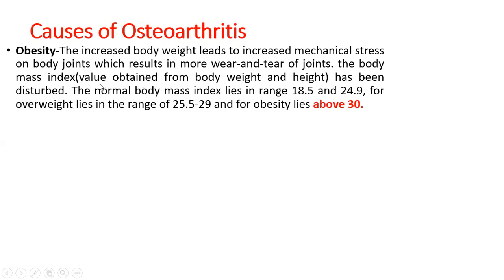First, what is the body mass index? It is the value obtained from the body weight and the height. The normal body mass index is this, overweight lies from 25 to 29, and obesity lies above 30. These body mass indexes are more vulnerable to osteoarthritis.